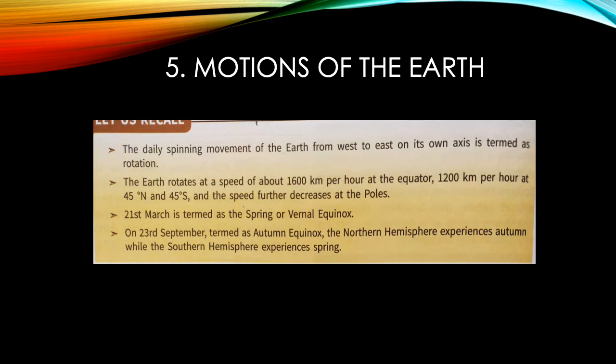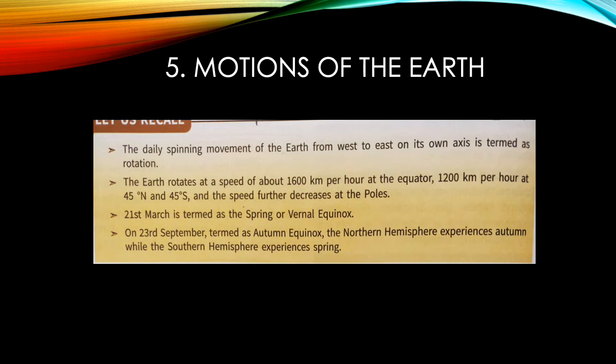The earth rotates at a speed of about 1600 km per hour at the equator, and as we move towards the pole, the speed further decreases. It takes 24 hours to complete one rotation, while it takes 1 year, that is 365 days, to complete one revolution around the sun. Rotation causes day and night, while revolution causes change of seasons.